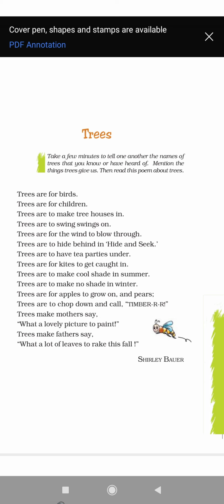And trees make mothers say, "What a lovely picture to paint." To some people, trees are like beautiful pictures that they would love to paint. And trees make fathers say, "What a lot of leaves to rake this fall."